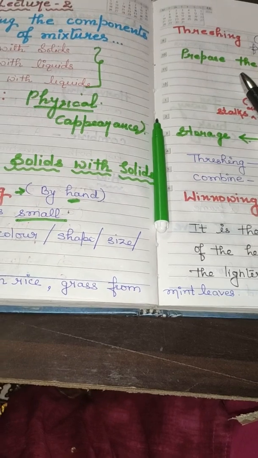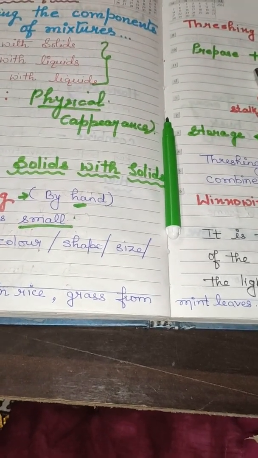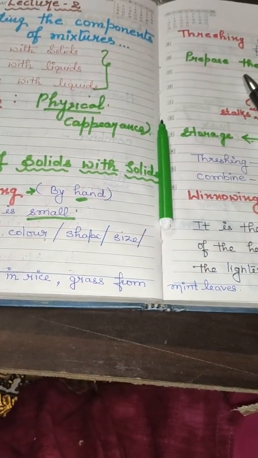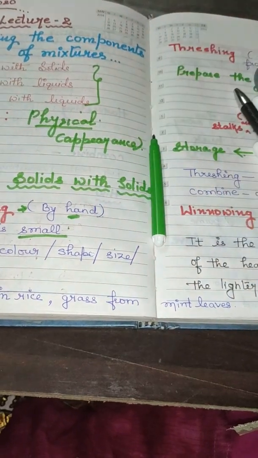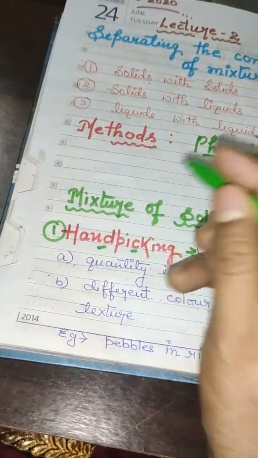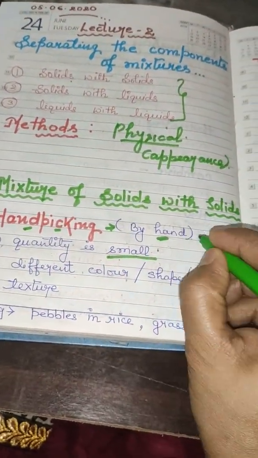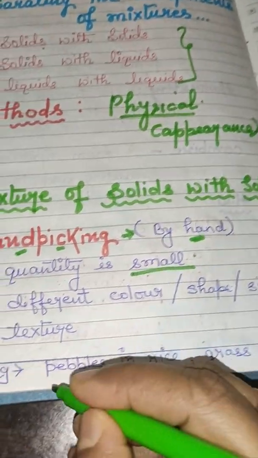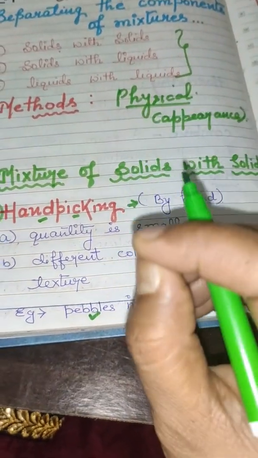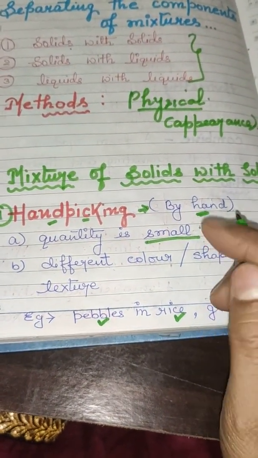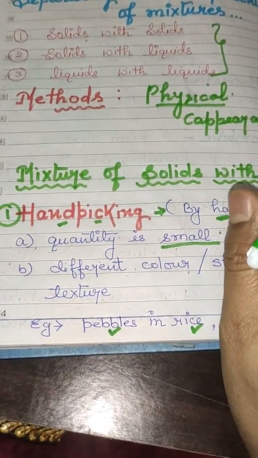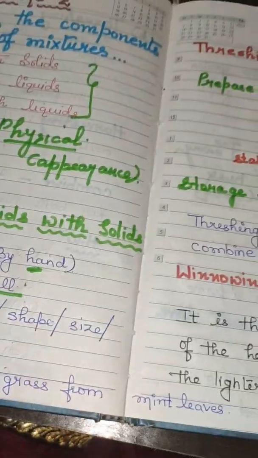Example: the pebbles in rice, a very simple example, and the grass from mint leaves. Have you seen when your father or mother brings mint leaves or coriander leaves, one or two blades of grass you must be getting from that bundle. What do we do? We pick it out from that bundle because grass is not edible. Clear? So hand picking is the first method, where if two mixtures are in a solid state, like one is pebbles and another is rice, and both are mixed together, we pick the pebbles from the rice by using our hand. This method is known as hand picking. Very common and very simple method. Clear to you?